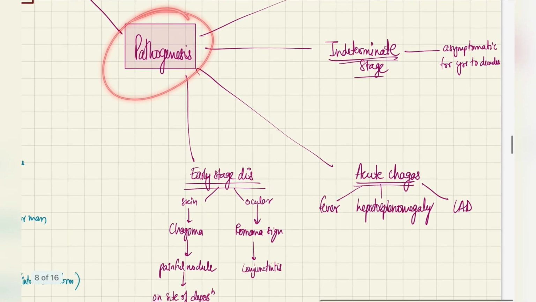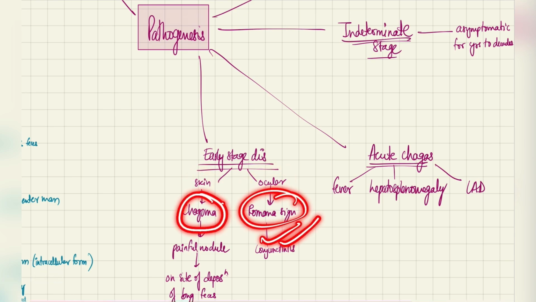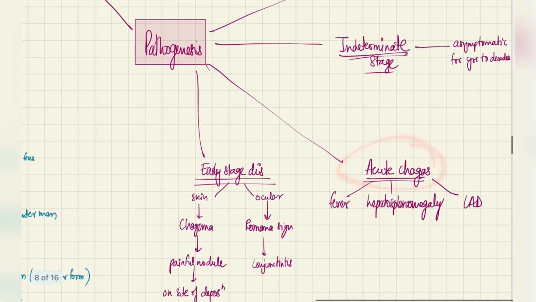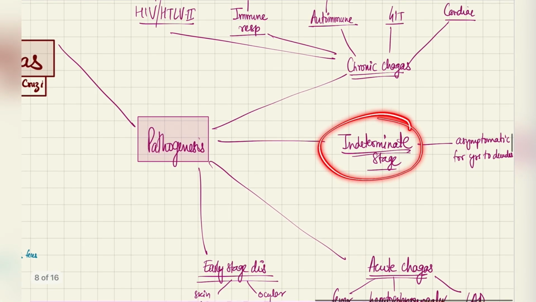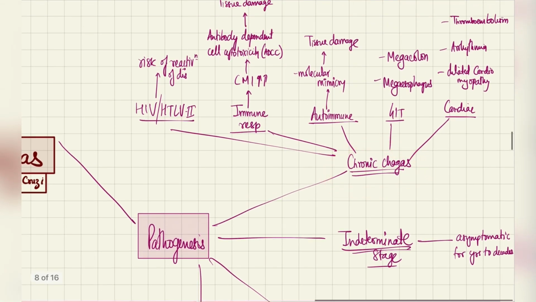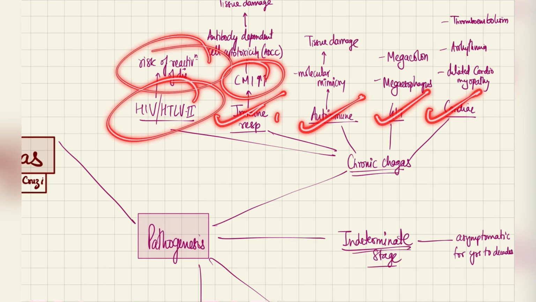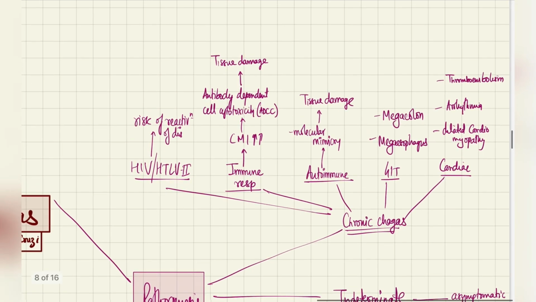So basically in pathogenesis, in the early stage we get skin and ocular manifestations: the chagoma, a painful nodule, and the Romana conjunctivitis sign. Then in acute Chagas, we just get some generalized features. We stay in the indeterminate stage for a few years to decades. Then in chronic Chagas, we get some cardiac manifestations, some GIT, some autoimmune, a cell-mediated immune response, and early reactivation in people with HIV and HTLV.